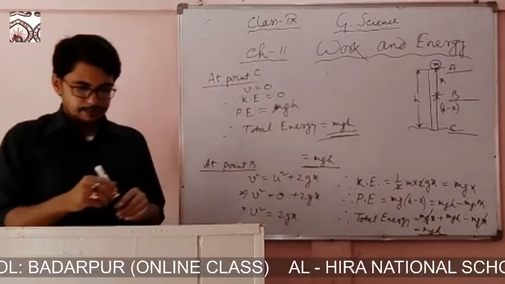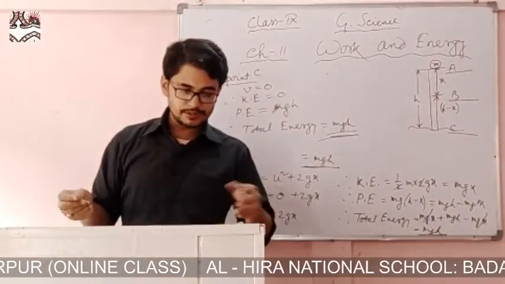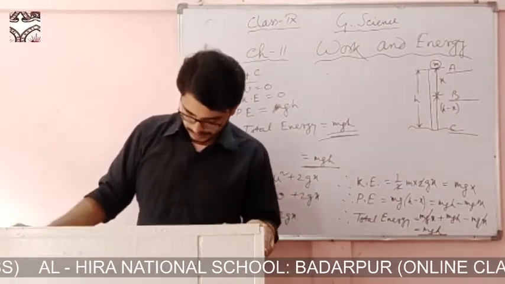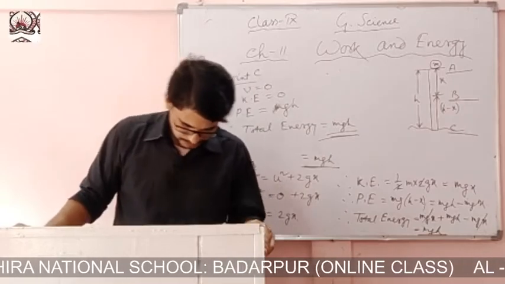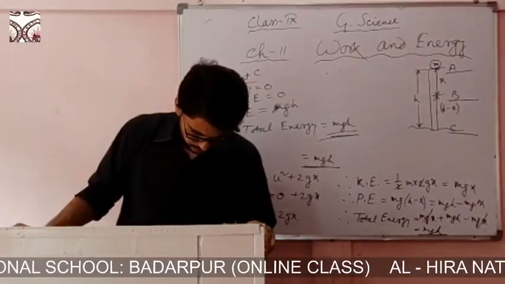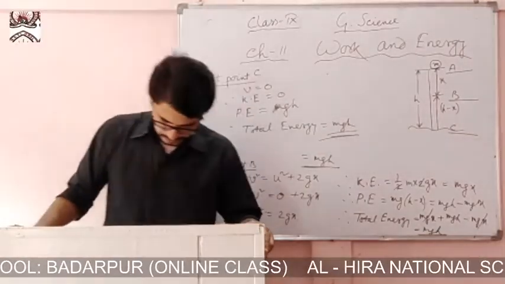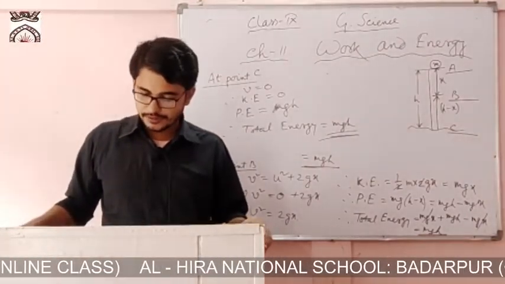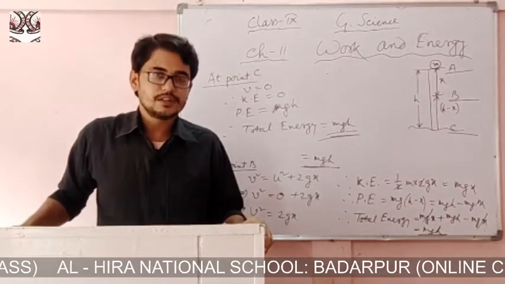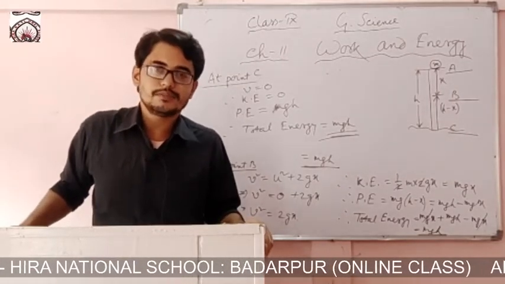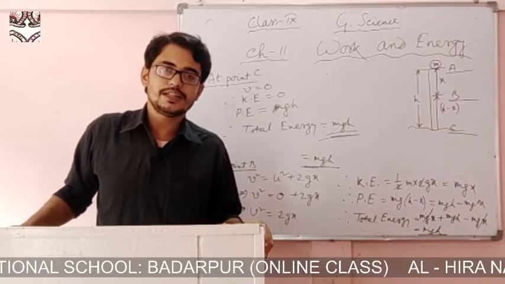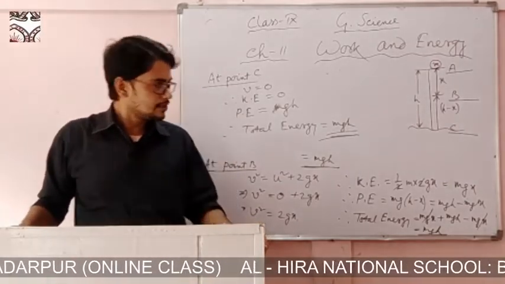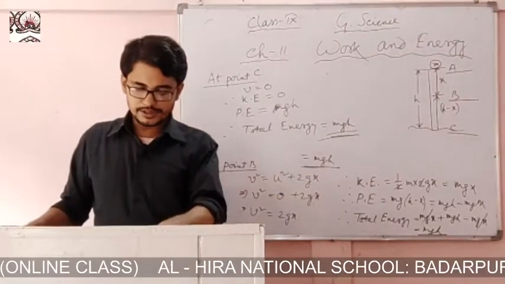So at every point during the motion of this object from point A to C, we got that the total energy remains constant, that is mgh. Total energy does not change. Total energy always remains constant, that is mgh. So from this fact we can say that energy can neither be created nor be destroyed. It can only be converted from one form to another. So total energy always remains constant.